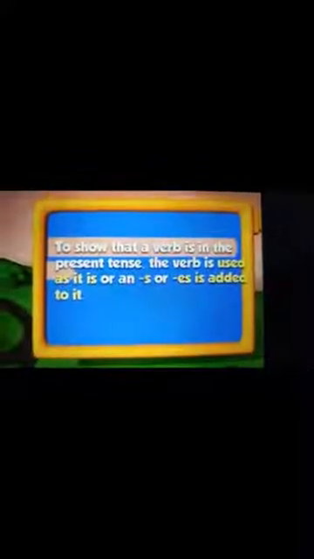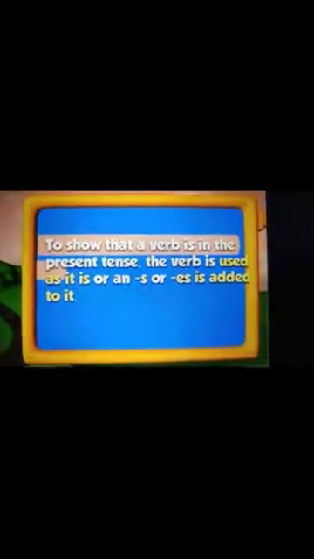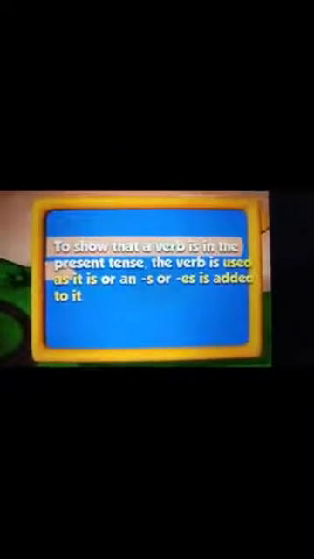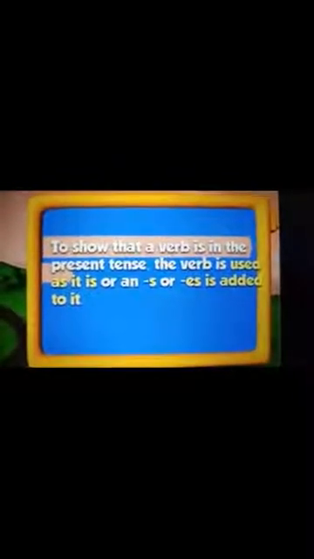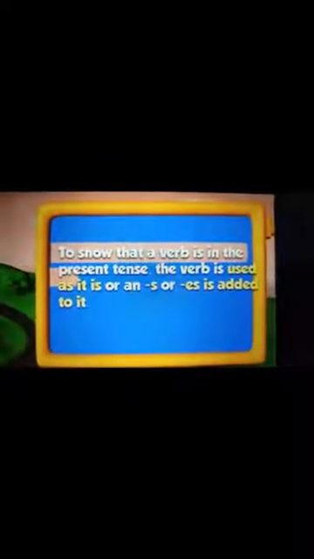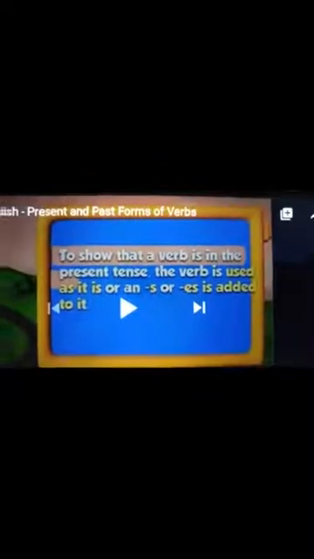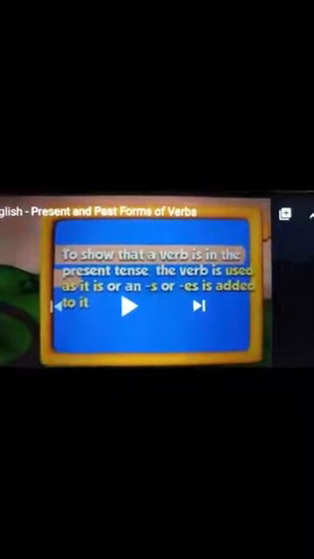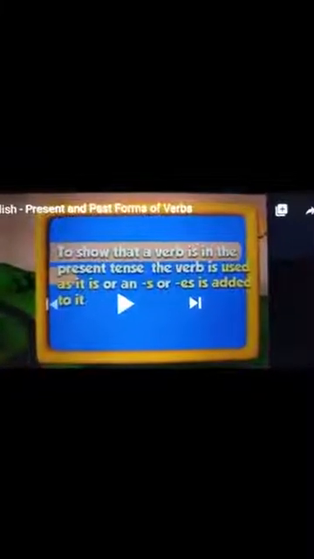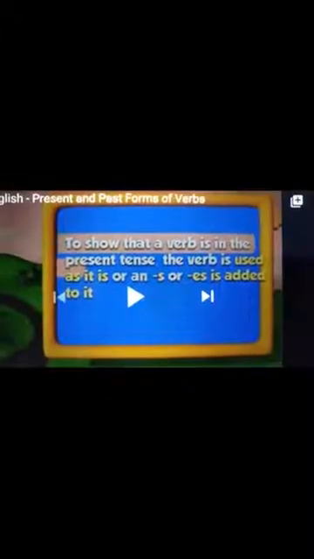So here we learned that to show that a verb is in the present tense, the verb is used as it is or an S or ES is added to it. We have already read this in simple present tense that to show present tense, we generally make use of the base verb, or we add to the base verb S or ES, or we just use the base verb like that. I hope this is clear, children.